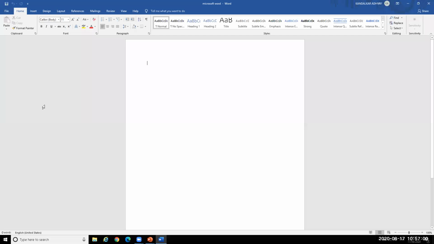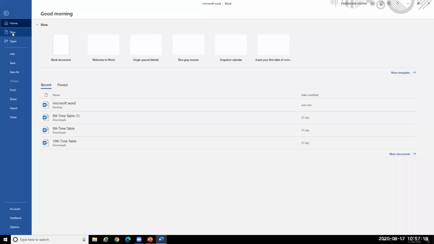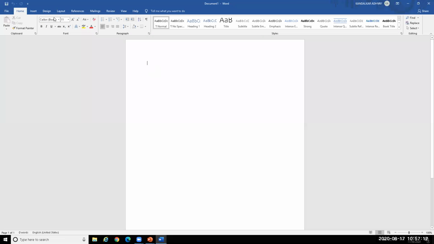Okay. Now this is how the Word document will look. If we click on Microsoft Word, you will get such a document on the computer. In the File tab, you can select a new page, that is a blank document. Then you can increase the font, whatever font size you want.